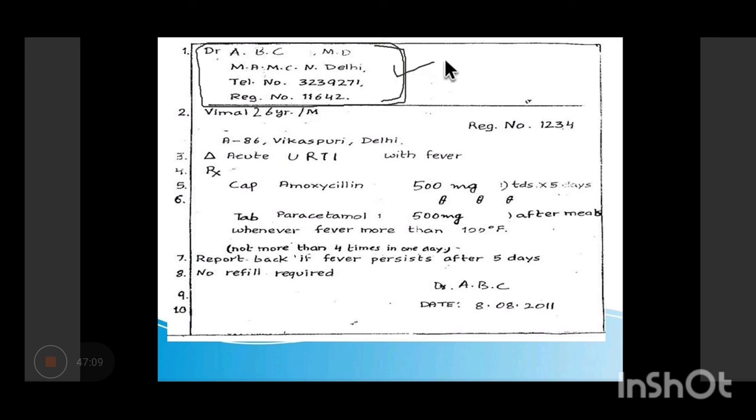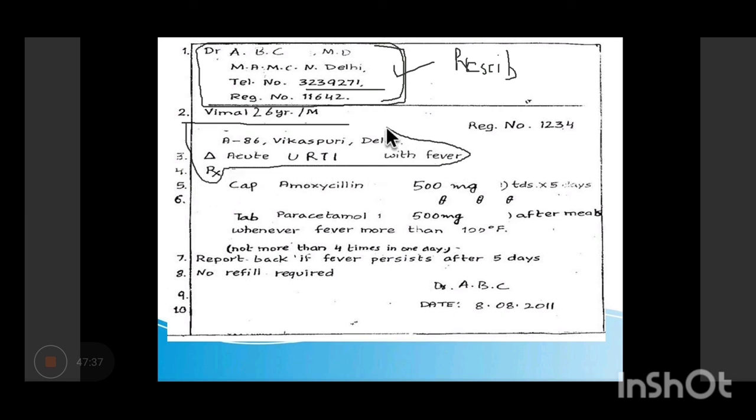So the topmost thing in a prescription is the prescriber's detail. And we have discussed why this information is important. यहाँ पे उसका टेलीफोन नंबर होना बहुत जरूरी है. Then comes the patient details: the name of the patient, the age and the gender. Along with this symbol, diagnosis and this symbol. So this whole part is called superscription.